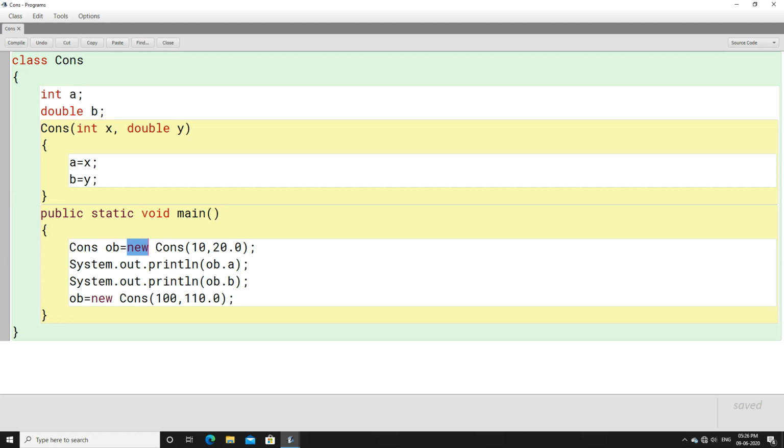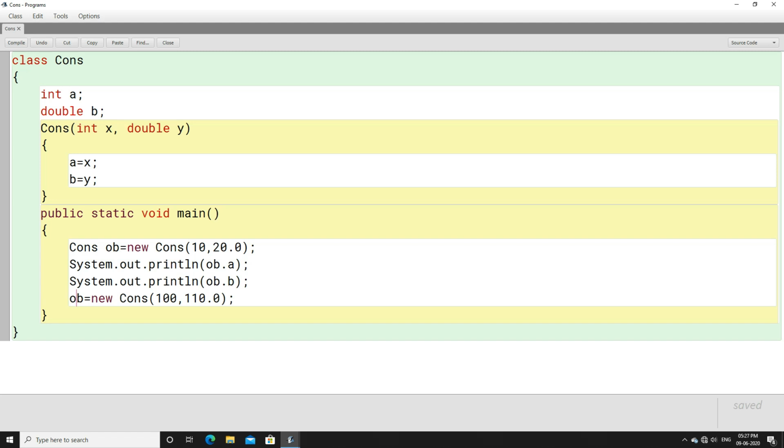When you write new, dynamic memory is allotted, and because dynamic memory is allotted, you make a constructor call CONS, you go to the constructor here, then you store 10 to X, 20.0 to Y. A will have the value 10, B will have the value 20.0. Now 10 and 20.0 will get printed here. Next, when you come down here, again you are taking help of the same object. Look, we are not declaring it. You cannot declare it once again. If you write CONS, it will give you an error that it is already declared.